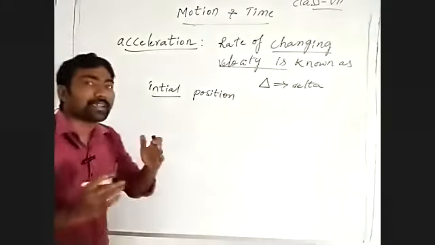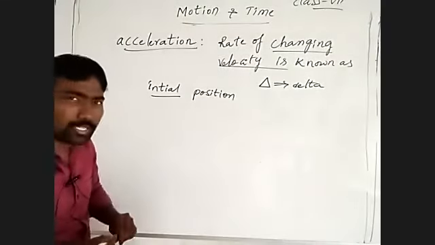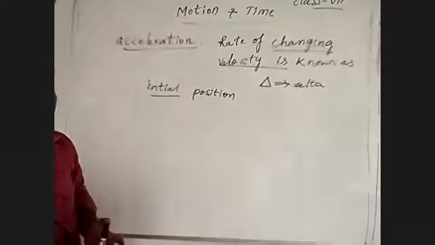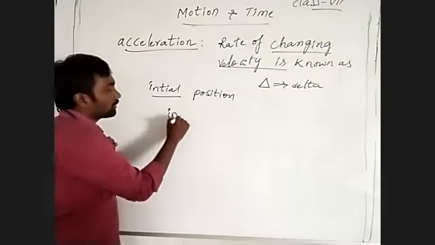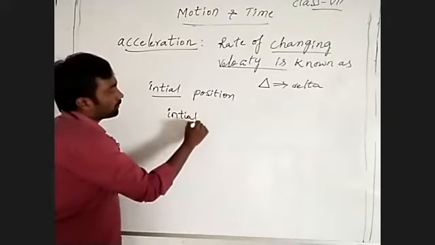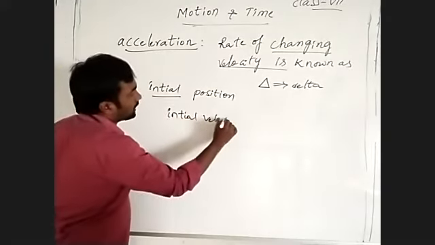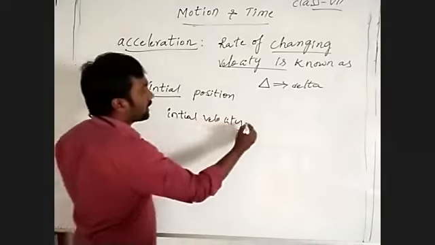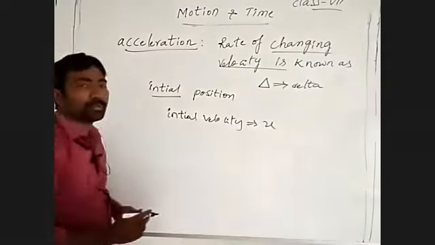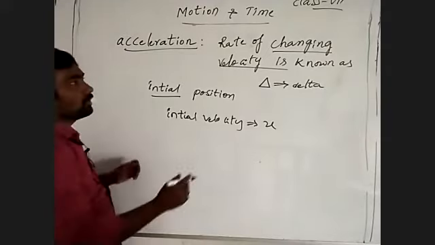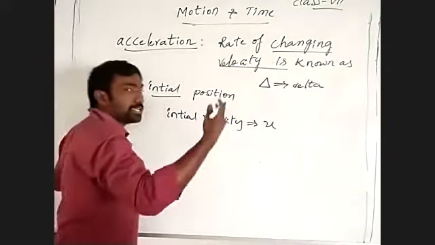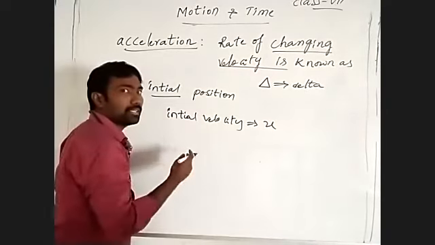So the car started with the initial velocity. Initial velocity is shown with the symbol u. Understand? And it changes the velocity each and every second.